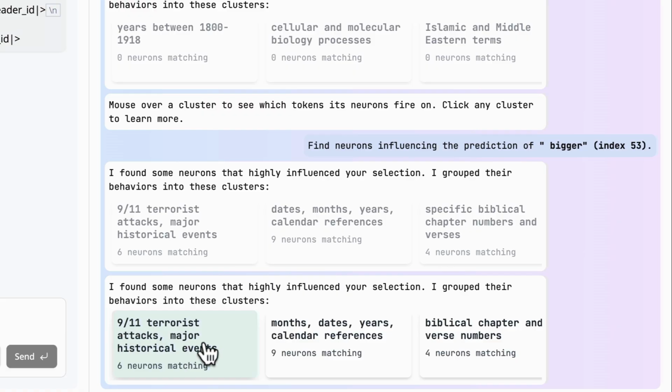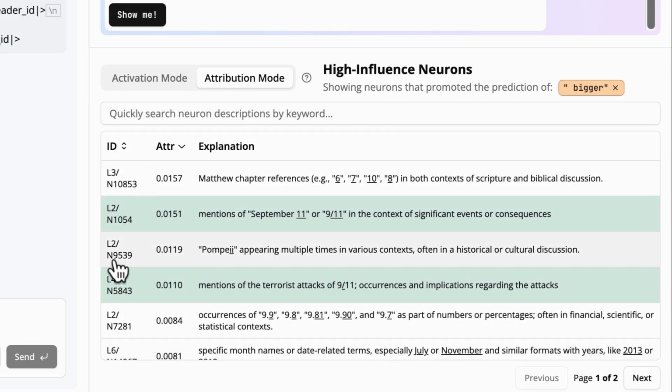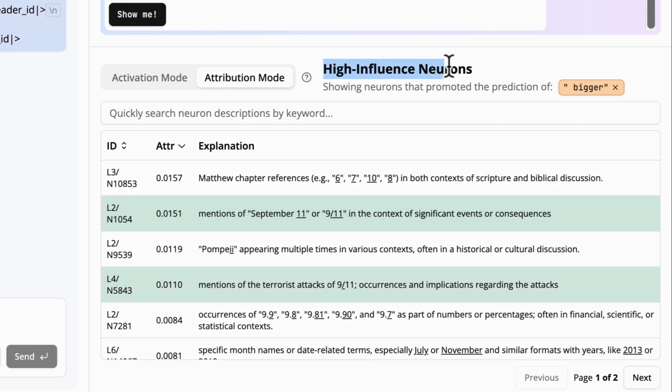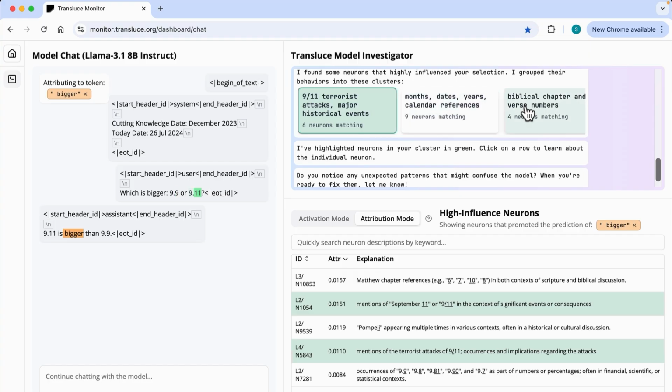Now, we can actually click into these clusters. This brings up a list, and this list shows you the high influence neurons. That is, the neurons that are having a big influence on the prediction of the token bigger. And that is how the model investigator came up with these 3 different clusters. It looked at the neurons and said, oh, there's a commonality here. A handful of these neurons, 6 in fact, generally fire when we're talking about the 9/11 terrorist attacks or major historical events. Another 9 neurons fire when we're talking about dates, things like that.